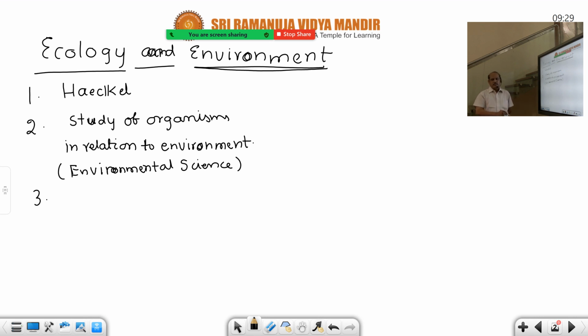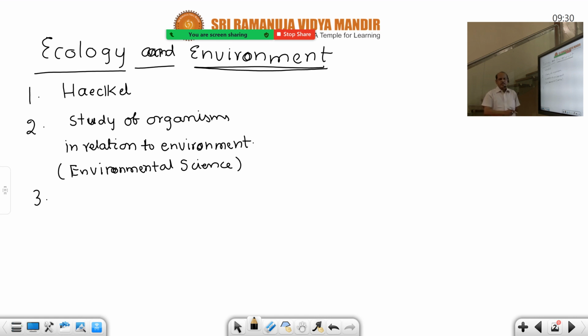The definition of adaptation is adjustment of the organism to the environment according to new environmental conditions. Suppose the environment is changed; even human beings, if we go to higher altitudes, will be acclimatized and adjust with the environment. That is nothing but acclimatization.